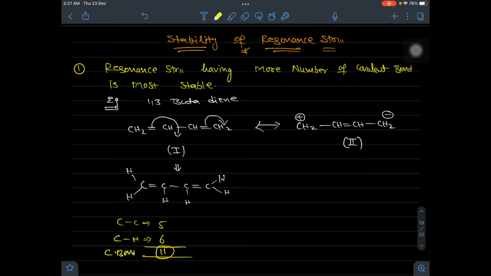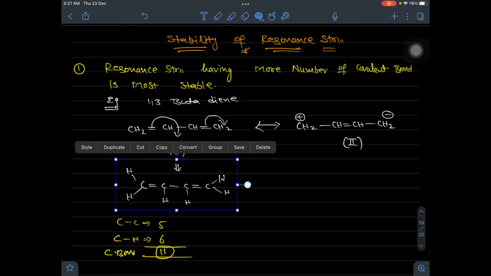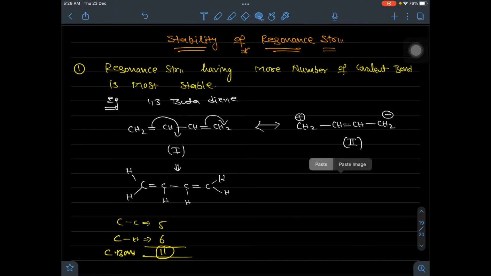In the second structure, it is the same way, but the multiple bond positions are at different places, isn't it? So here single bond and single double, and here is a negative charge and here is a positive charge. Now first find the carbon covalent bonds: 1, here 2 present, here 1 present.